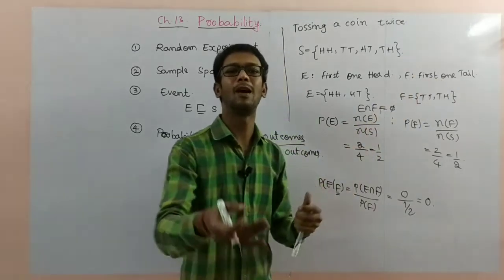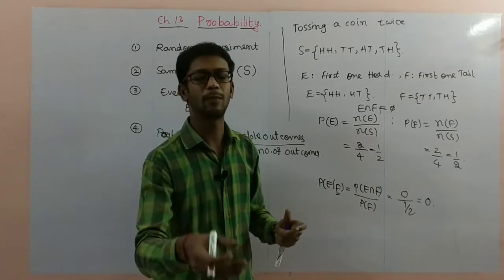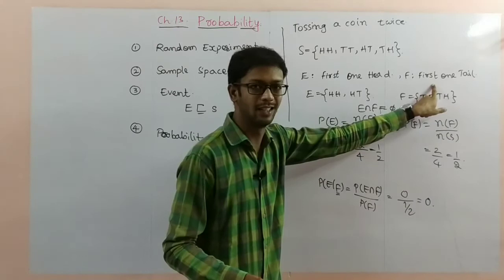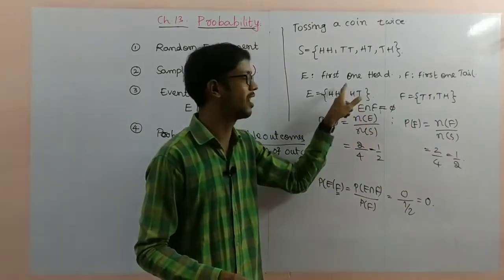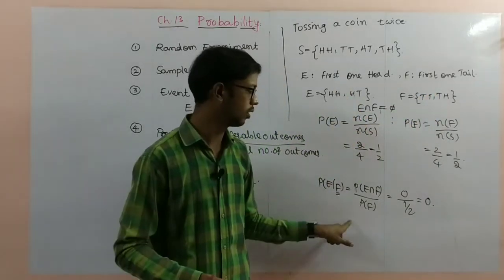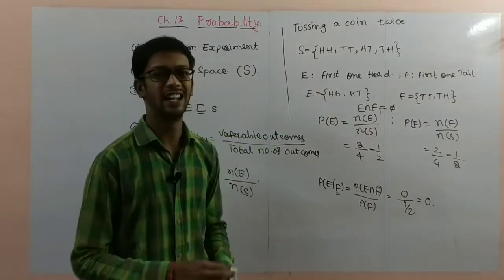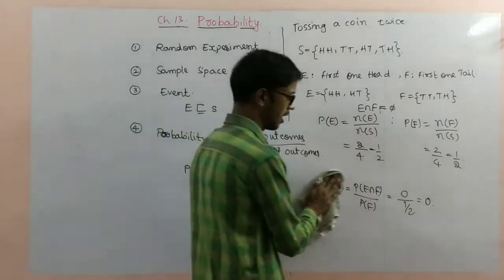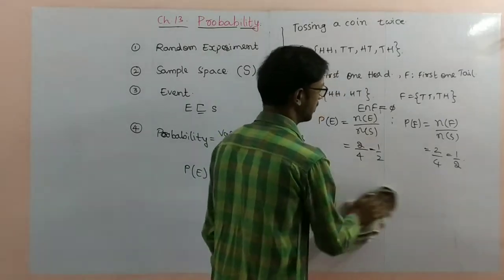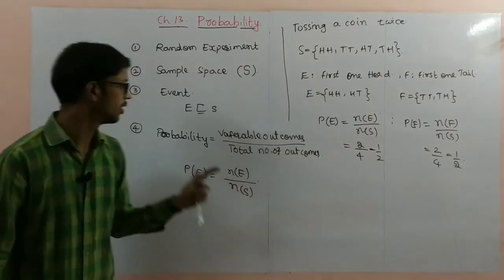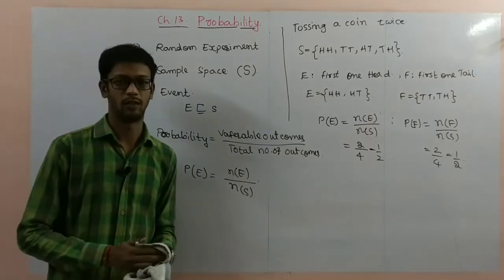In that, what is the probability of the other event, first one head? Since F exists, head is not possible in the first place. So you will get 0 probability. This is the way of finding conditional probability. We will discuss conditional probability again. First of all, these are the basic definitions.